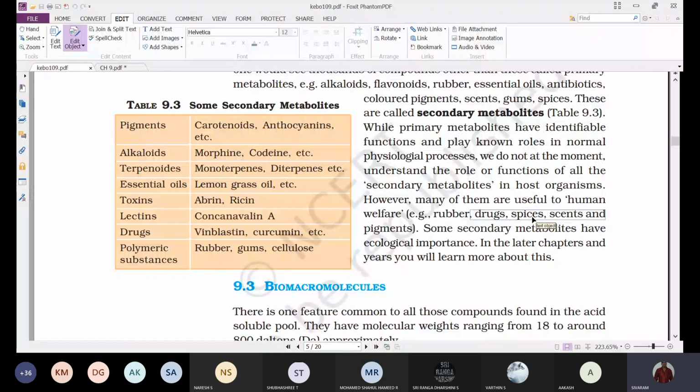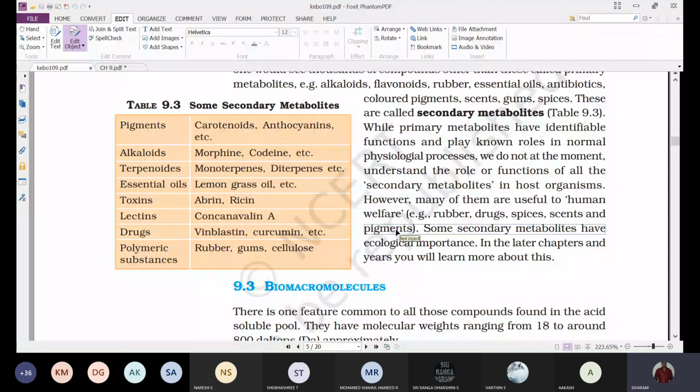The cotton is white in color, but we are wearing different colored clothes. How are these colors produced? By using pigments that are extracted from plants. They are not useful to the plant, but we are making use of them.